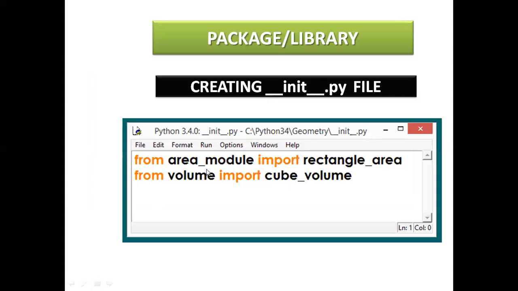Next we want to import here from area underscore module. That is a module name we have previously created. Import rectangle underscore area. This is another. So from volume, that is a package, import cube underscore volume. So you can create any files by creating this package.